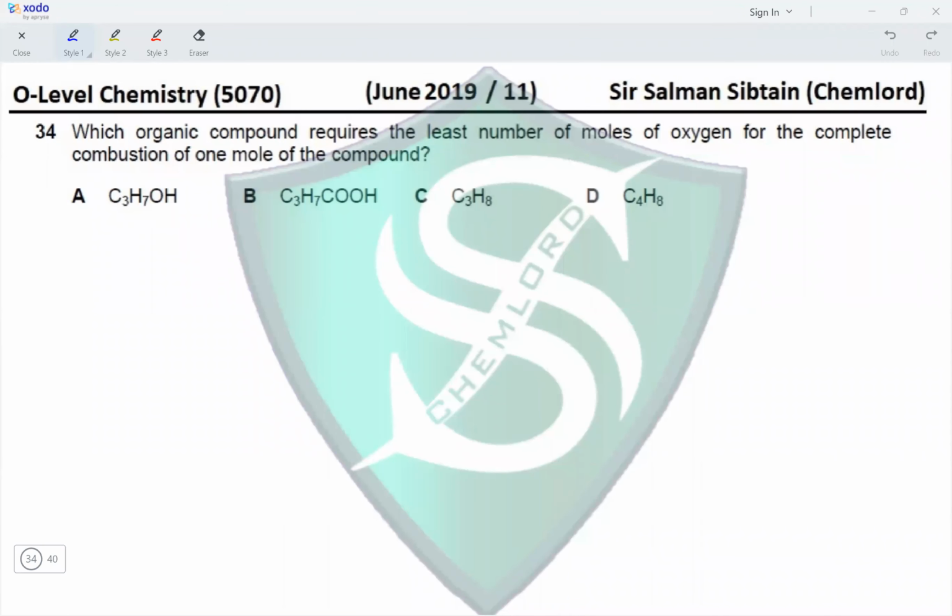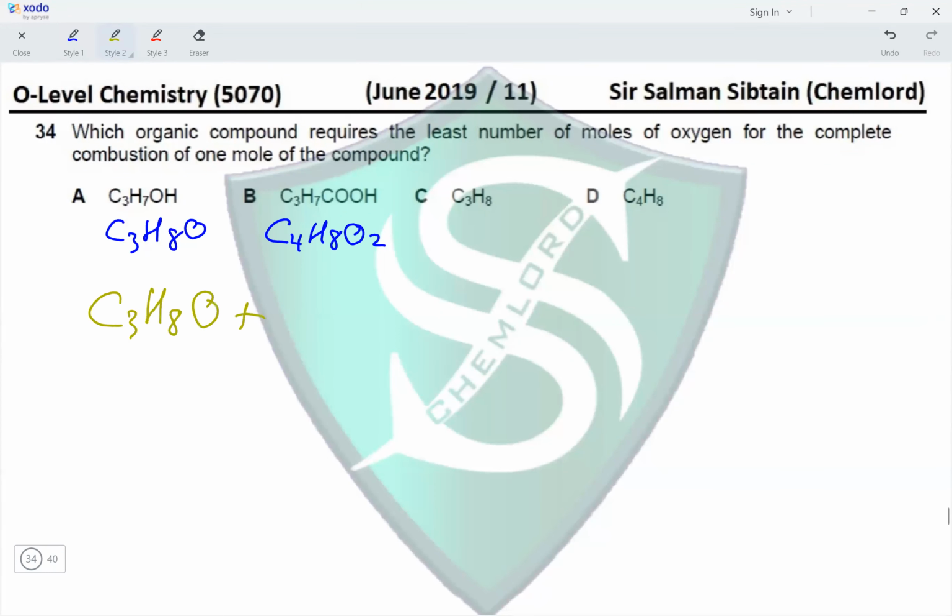Question 34. Which organic compound requires the least number of moles of oxygen for complete combustion of 1 mole of compound? Okay. So let's make the molecular formula of A and B. A would be C3H8O and B would be C4H8O2. C and D are already in their molecular formula form. Okay, so least number of moles of oxygen. So let's combust them.